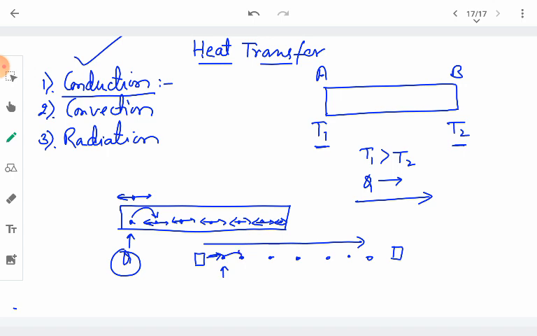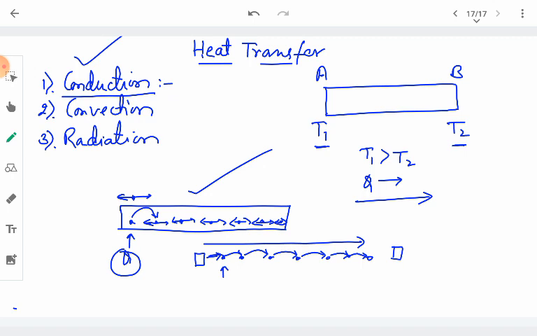So the first person is not moving anywhere, but is just handing over the object to its nearest neighboring person. Now this second person also takes this object and hands it over to the next neighboring person. So in this way this object, or we can say this box, can be taken from one end to the other end without any movement of these persons from their equilibrium position. So in very similar way the transfer of heat is called conduction.